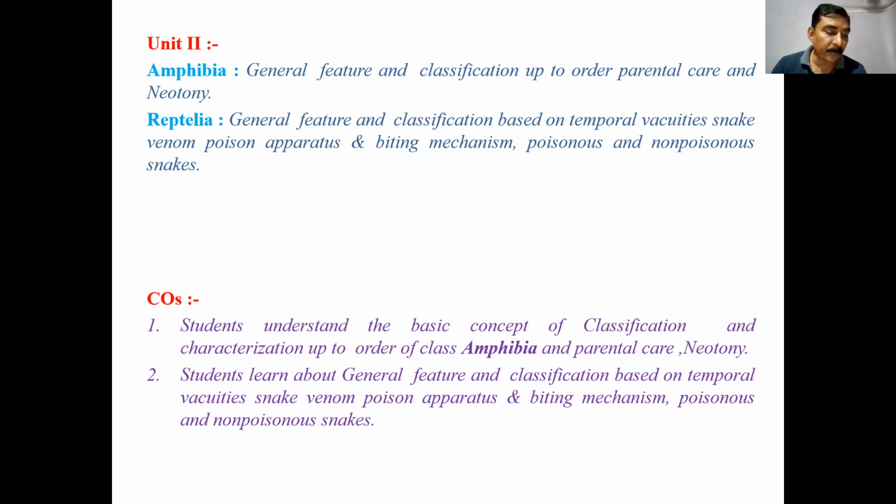Opisthoglyphous: these fangs are small and lie at the back of the maxilla. Each fang grows along the posterior border. These fangs are found in some poisonous snakes.